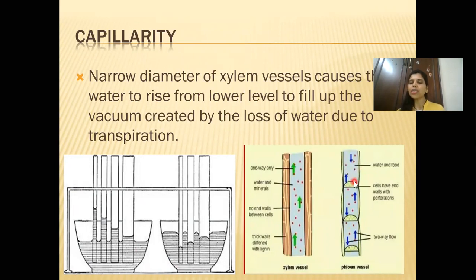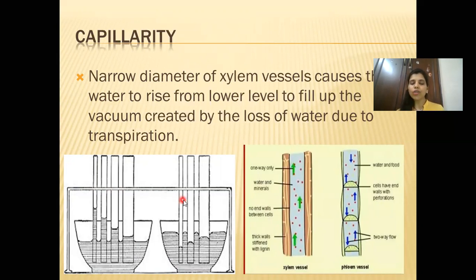Phloem is responsible for the passage of food, and xylem is responsible for the passage of water. This is a vessel through which the water moves in the upward direction. You can see this is a hollow tube-like structure. It doesn't have only one tube. It has many small tubes.